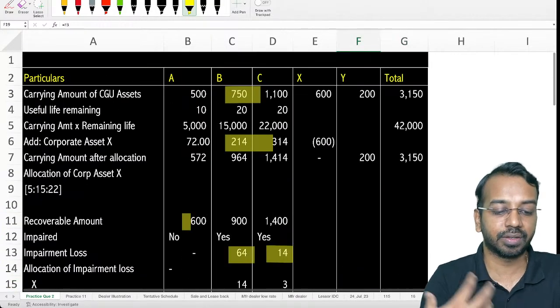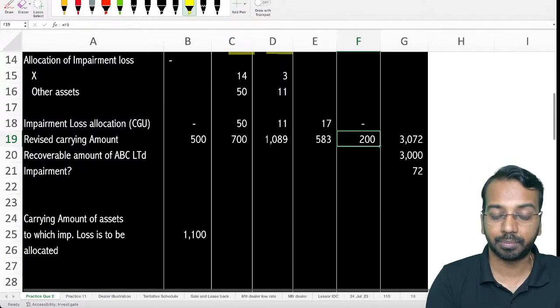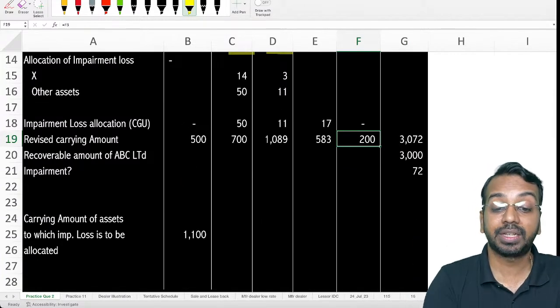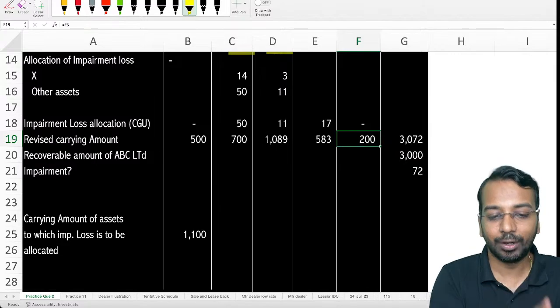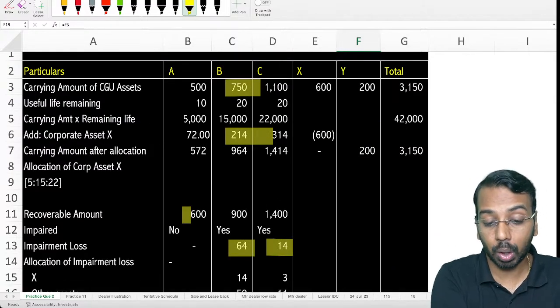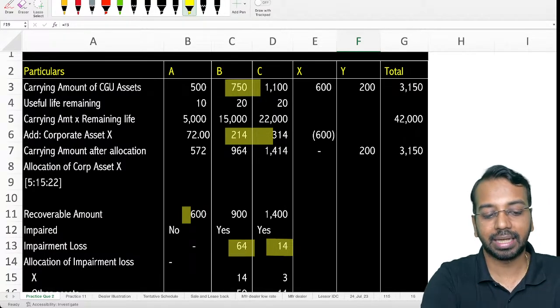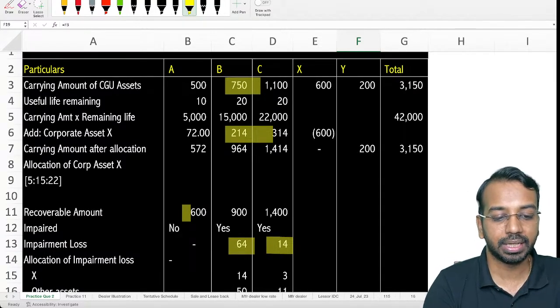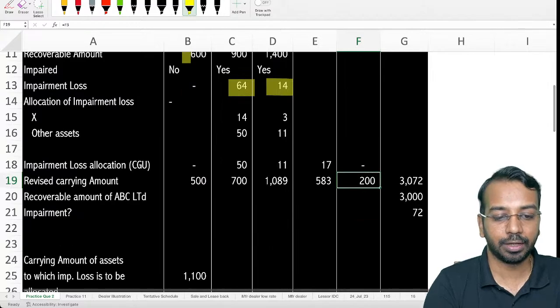The question doesn't have sufficient information for us to do that, but the logic you need to follow is, if it can be allocated, first allocate it to A, B and C, calculate impairment, then take all the assets together and again calculate the impairment for the company as a whole. I hope it is clear.